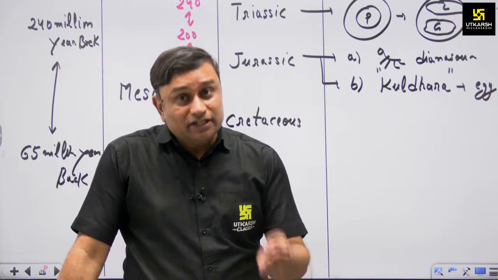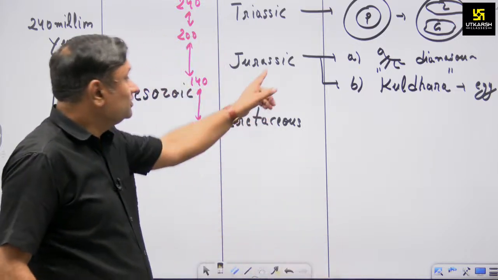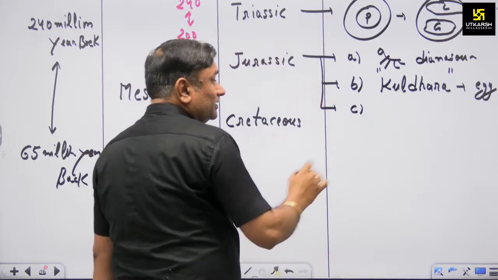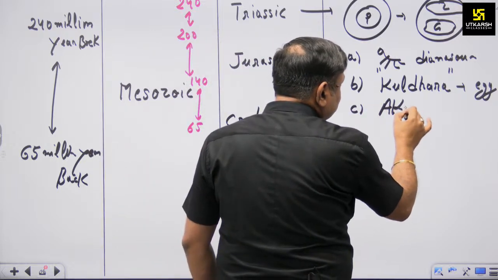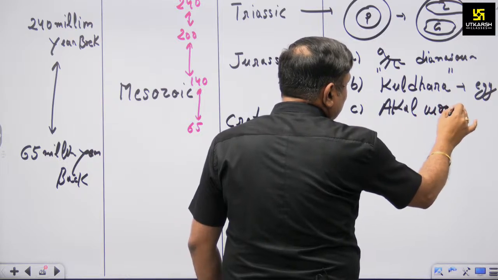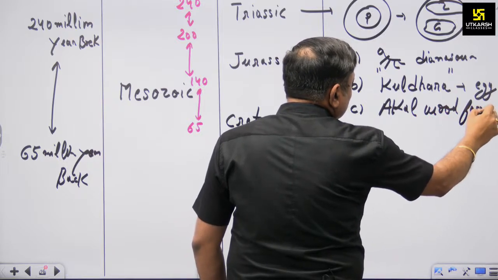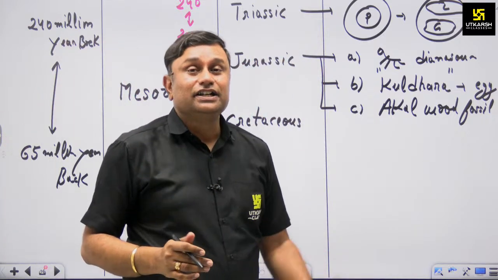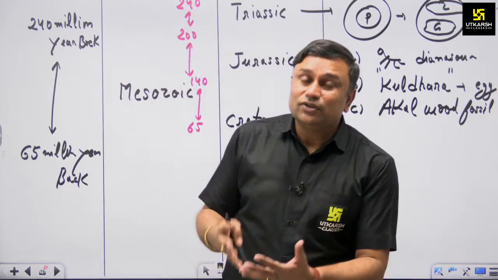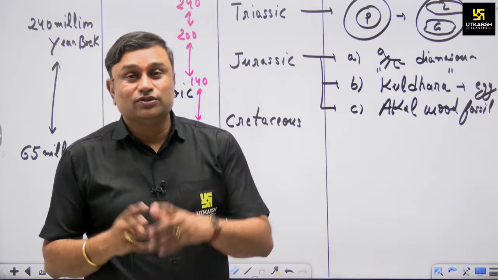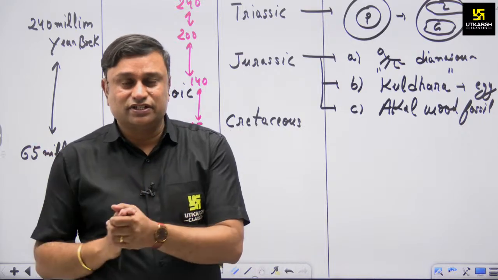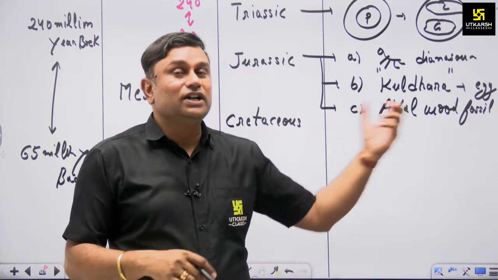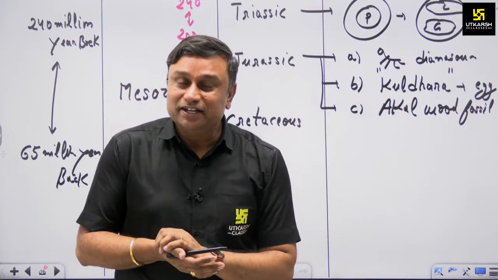Now, the third aspect associated with the Jurassic is point number C, which is the Akal Wood Fossil Park. In Jaisalmer there is an Akal Wood Fossil Park. At that time vegetation was subducted and converted into a fossil rock system. This vegetational fossil system found in Akal village in Jaisalmer also belongs to the Jurassic time period.